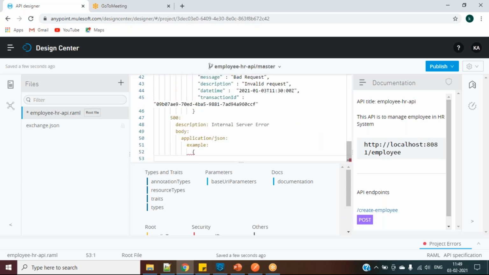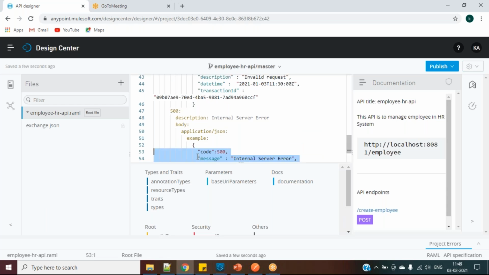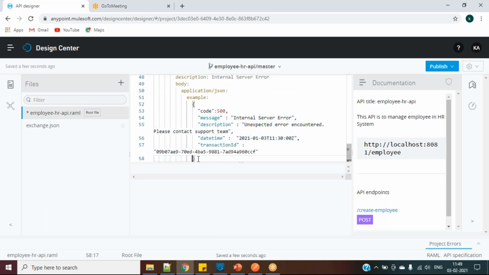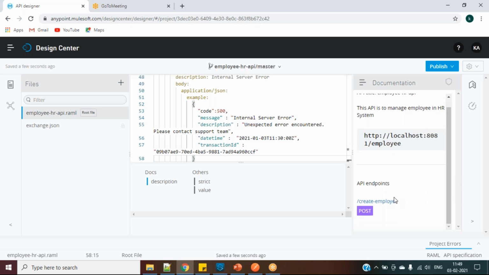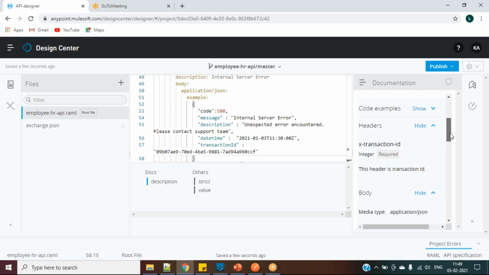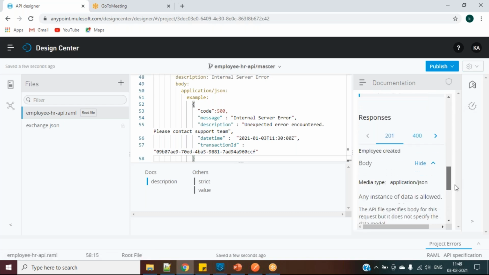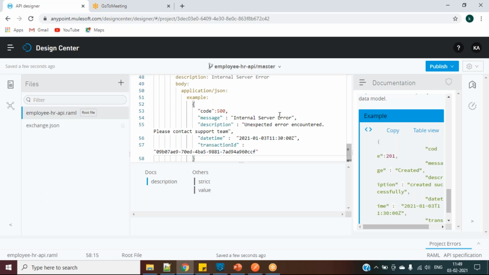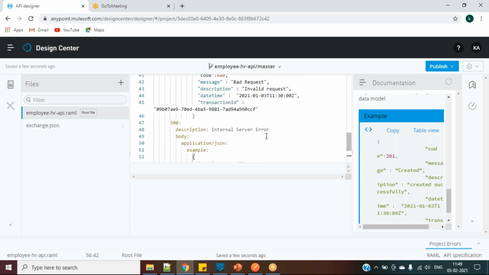So this is one second. Yeah. So this is how we have done, and we are able to see create employee and post. We will be seeing the example and responses, how it looks. Now let's implement the example one. So how to implement? Let's see.